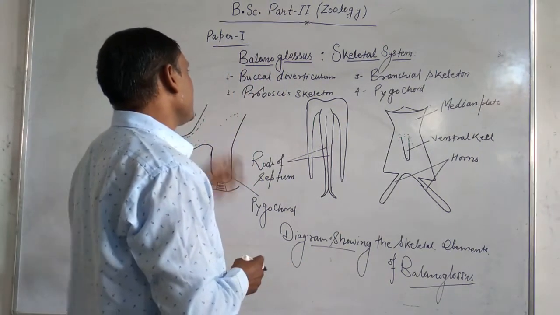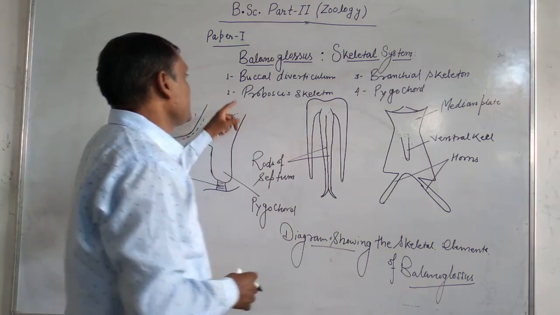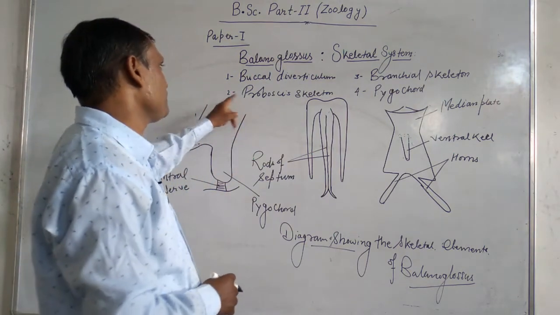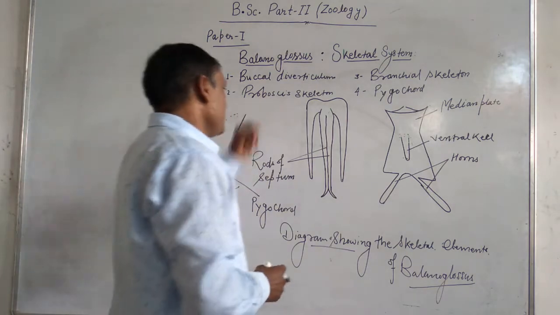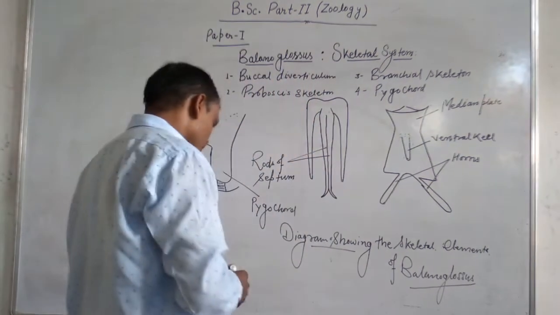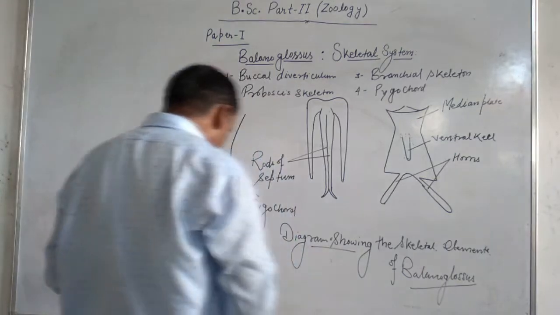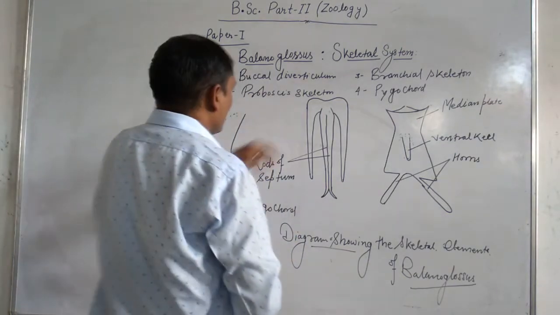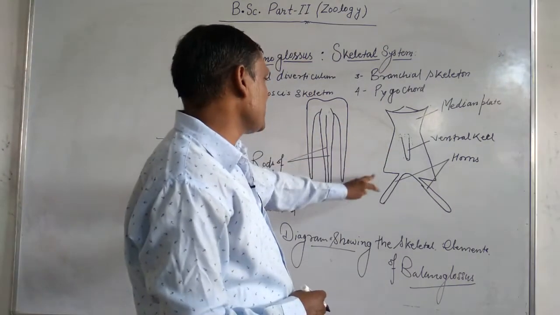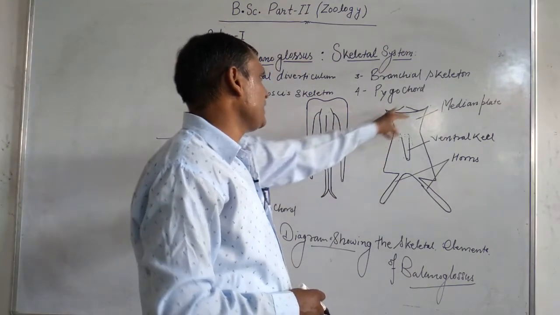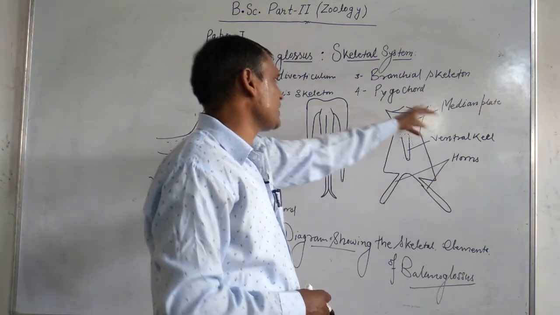Now see the second structure that is present in the body of Balanoglossus, the proboscis skeleton. We briefly study the structure of proboscis skeleton. You see that this is the structure of proboscis skeleton.